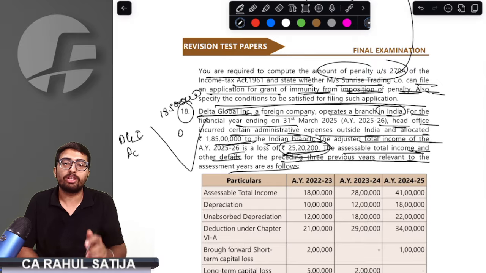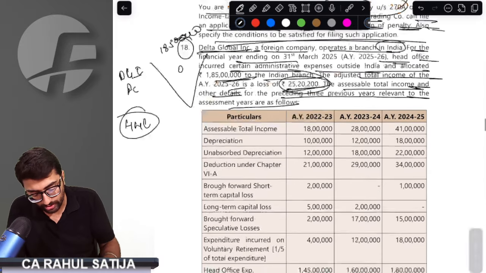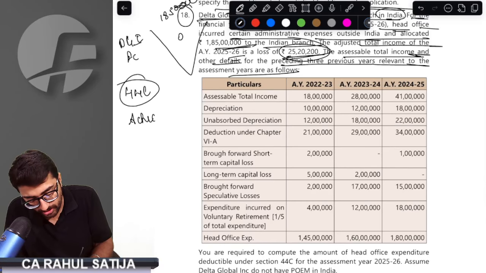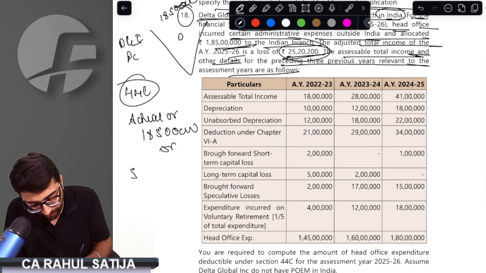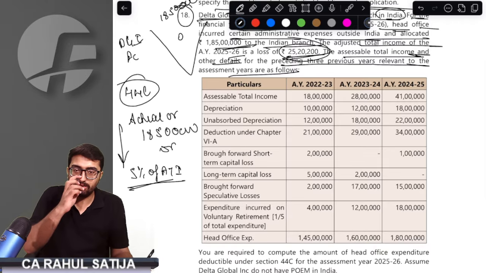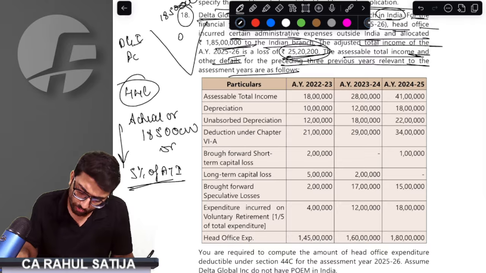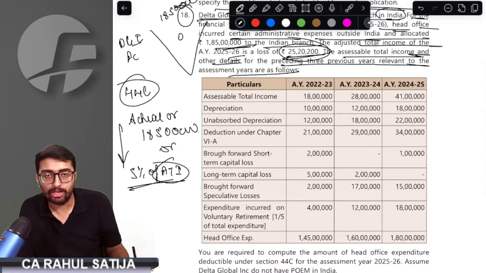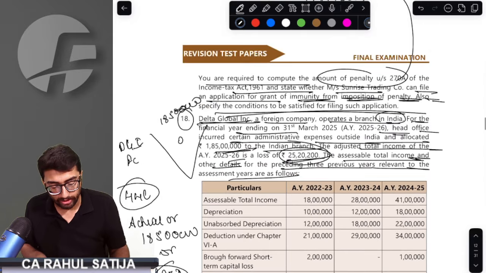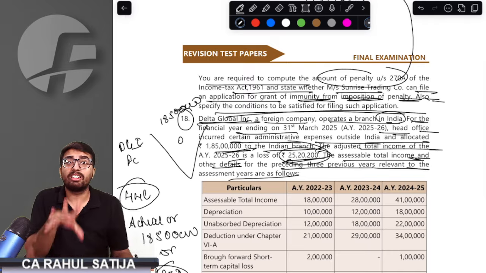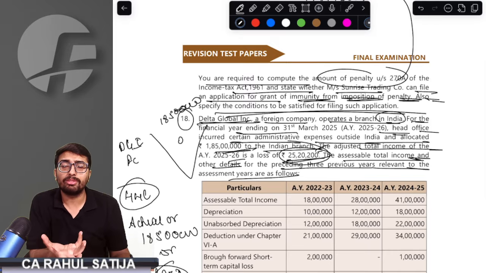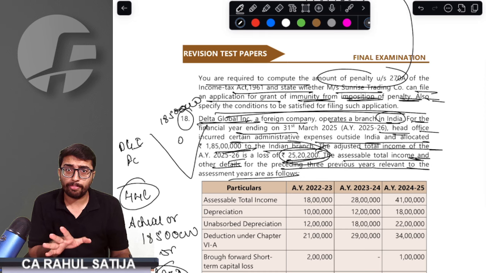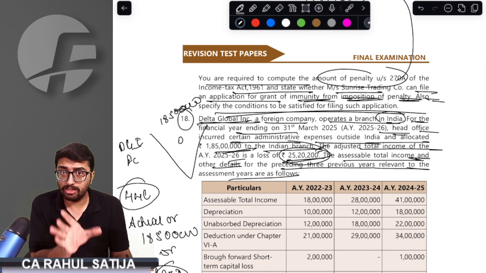How much head office expenses for a branch is allowed is told by section 44C. Either the actual head office expenses that have been allocated, that is 1 crore 85 lakh, or 5% of adjusted total income, whichever is lower, shall be allowed to you. Now, important here is what is adjusted total income. In our case, adjusted total income is given as a loss, and we are aware that if adjusted total income is a loss, we have to take the average of the last 3 years. Whatever the average of the last 3 years turns out to be, we have to take that.